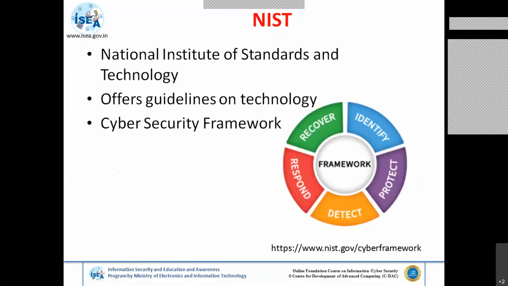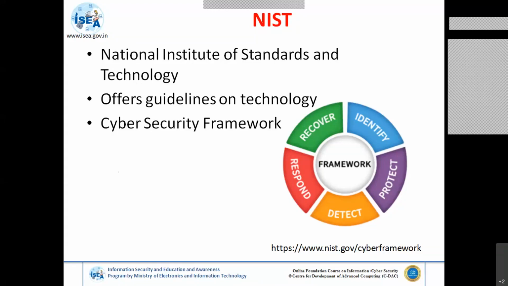NIST is the same thing, it stands for National Institute of Standards and Technology. It offers guidelines on technology, cyber security frameworks, etc. So basically, the ultimate aim is that you have to discover and identify. Identify is nothing but your assets. Your first key step is to identify the assets. Then what exactly do you have to do? You have to protect from unauthorized users.